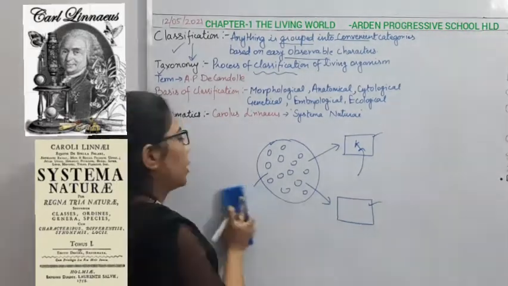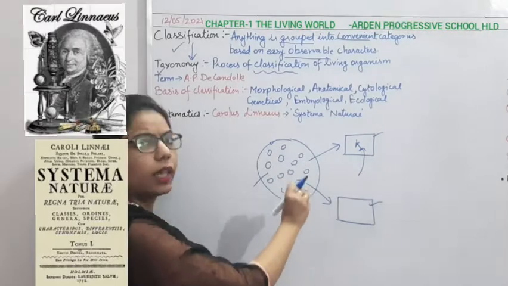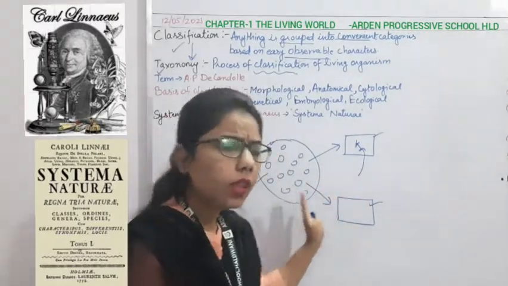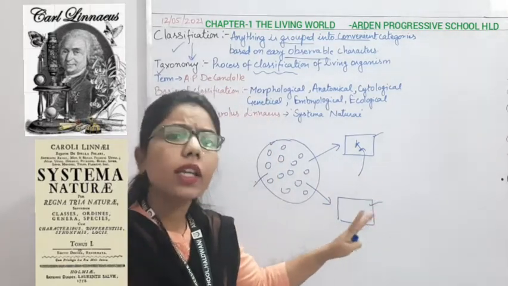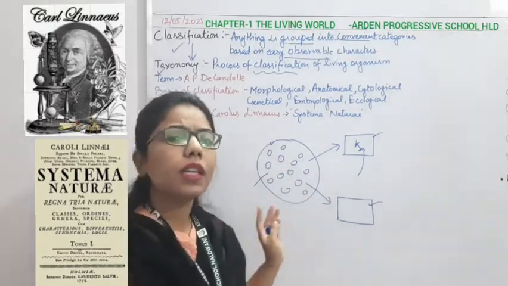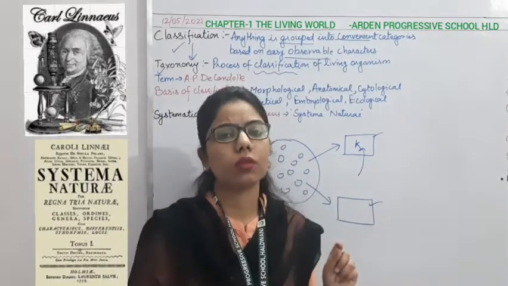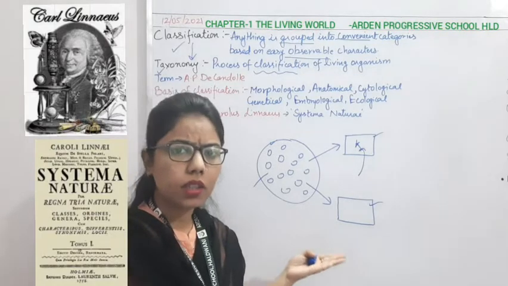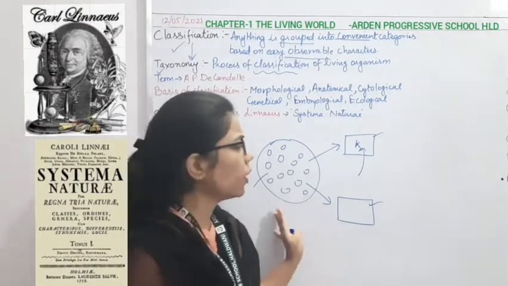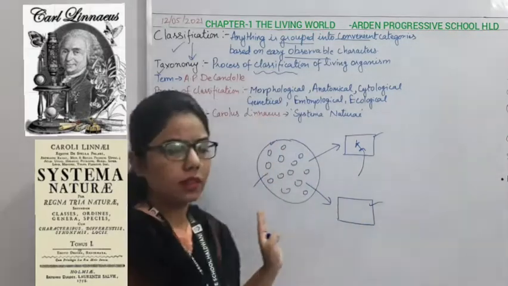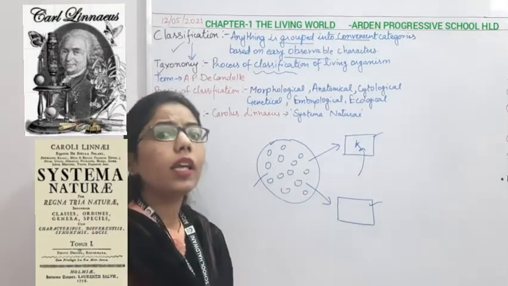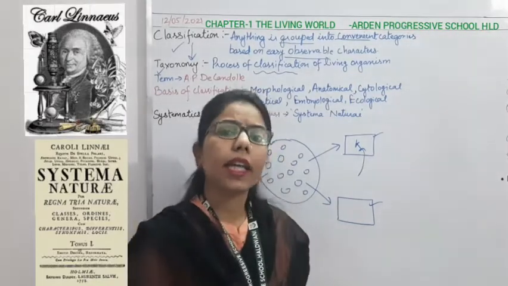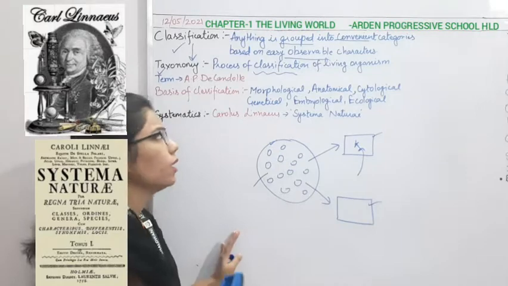Likewise, if we are having a dog, cat, lion, tiger, on the basis of their characters, we are classifying them into different categories. You must have done this in the earlier class also: kingdom, phylum, class, order, family, genus, species. So we are categorizing the things. Here we are talking about the whole animal kingdom. In the particular animal kingdom, what are the different categories? We will discuss it here in a detailed manner.